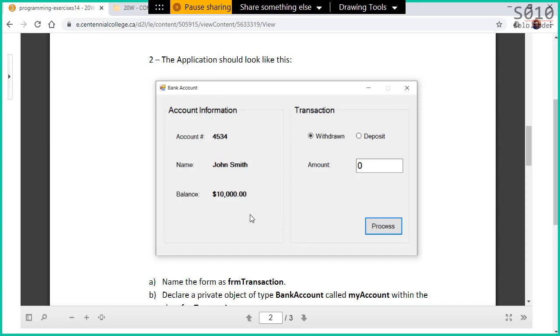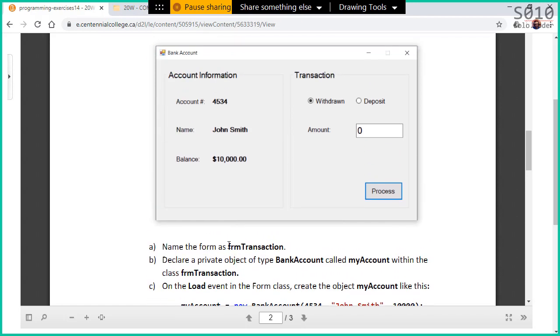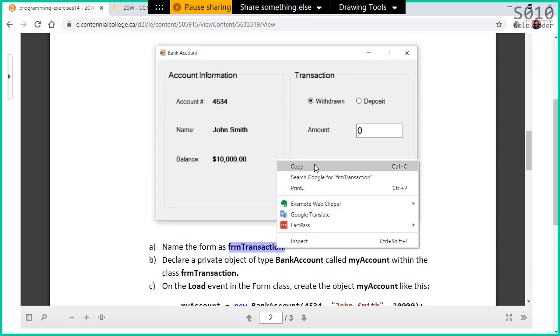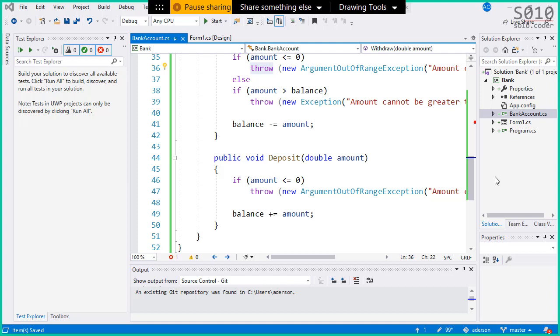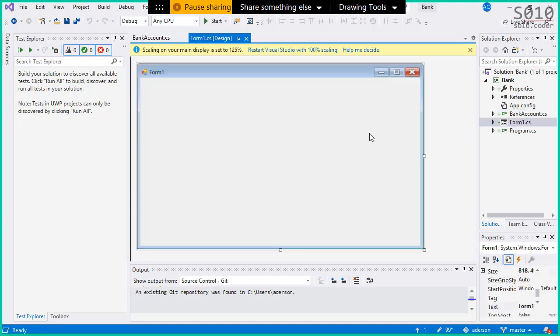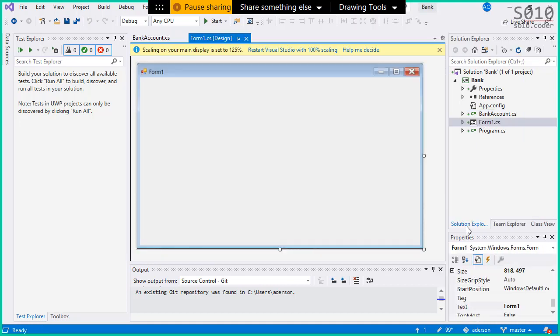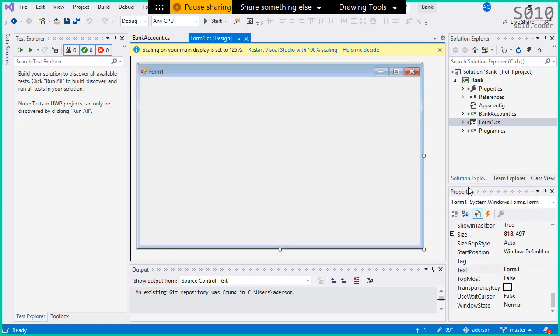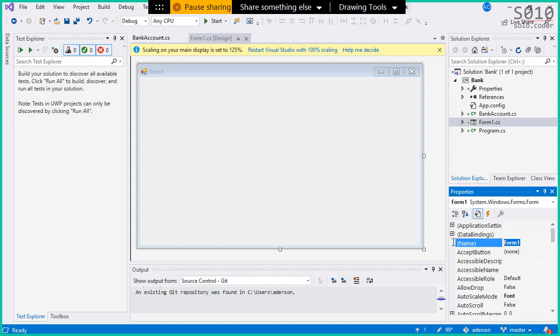So first step here in our UI, let's name our form FRM transaction. Okay, so let's put the proper name there. In our form, let's go to the properties of the form. Here on the lower left side, let's go to the name of the form, and let's replace form1 by FRM transaction.